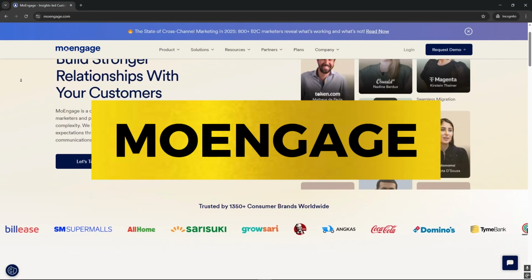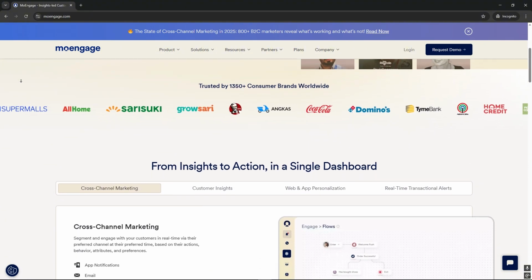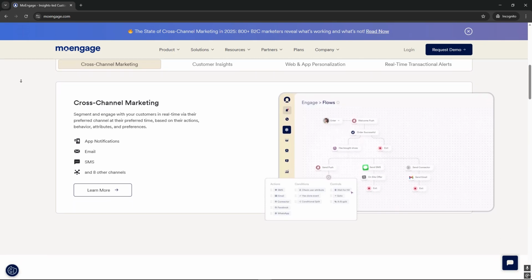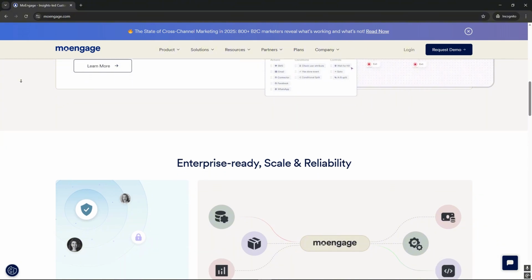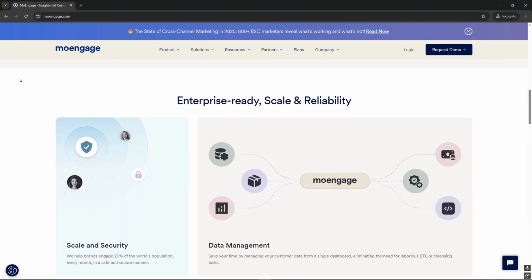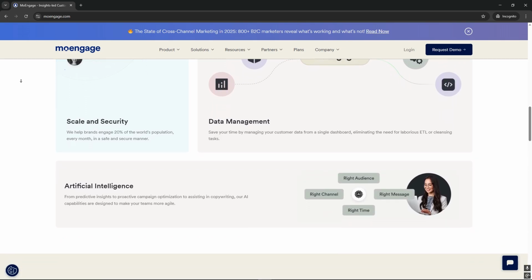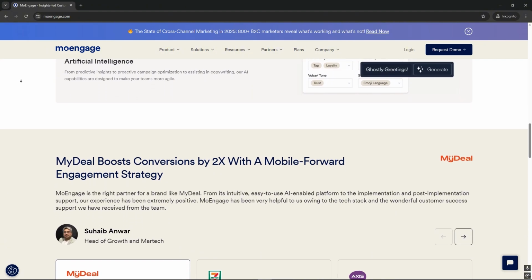MoEngage. Strong analytics are also provided by MoEngage, although there are variations in the way data is processed and stored. While MoEngage also uses AI for personalization and optimization, CleverTap's AI is frequently seen as a crucial differentiator. CleverTap tends to have a greater ability to keep a larger amount of user data for longer periods of time.